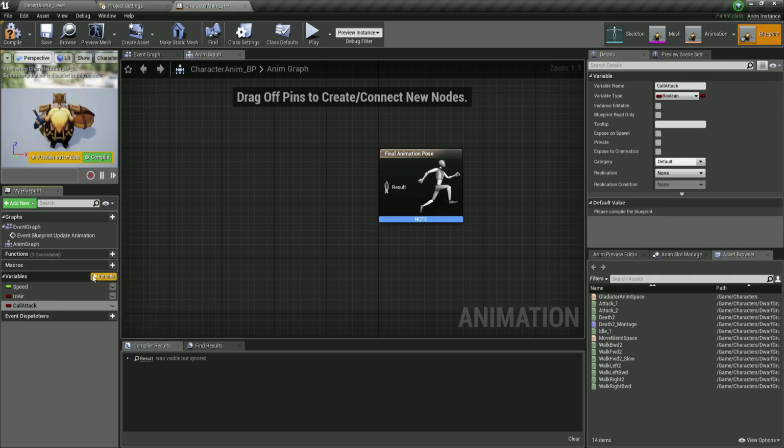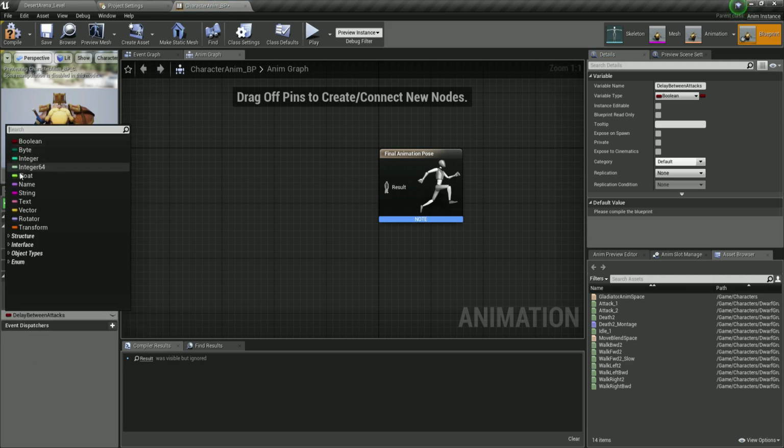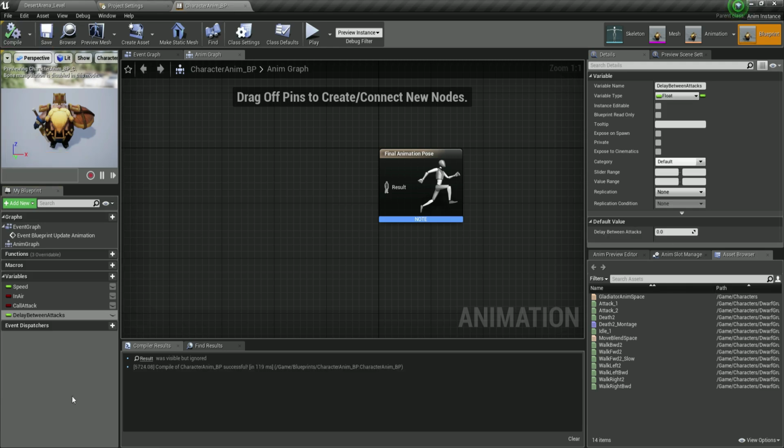We are also going to have delay between attacks. This one is going to be a float, so select it from the drop-down list and select a float. I'm going to compile and save that because I want to select delay between attacks. Over here in the details panel, I want to set the default value for delay between attacks to 0.1, which means we can attack every 0.1 of a second.